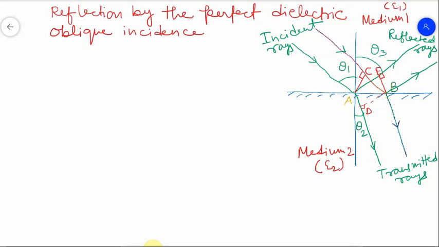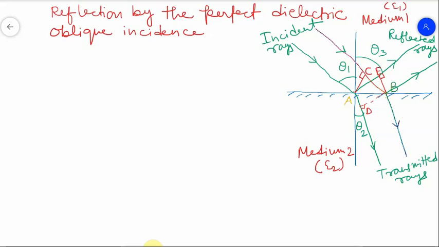So you can see it clearly in this diagram that the incident rays are coming by making angle theta 1. If it had to go straight, then it would have made the angle theta 1 only after transmission, but it is deviating towards the normal, towards this perpendicular. So the direction is changed.